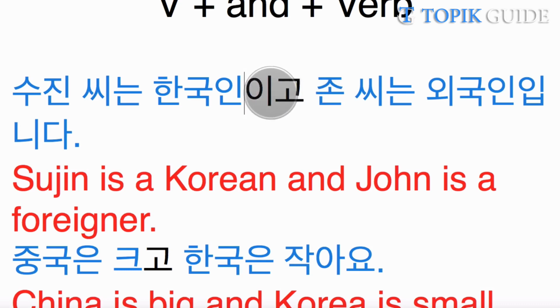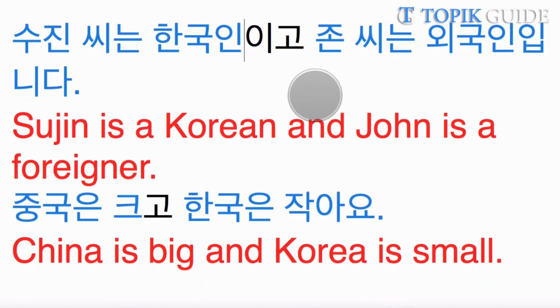So 고 will be attached with the first verb. So the verb is 이다, so we will say 이고. And then after that, we will just put this next sentence. So Sujin is Korean and John is a foreigner.